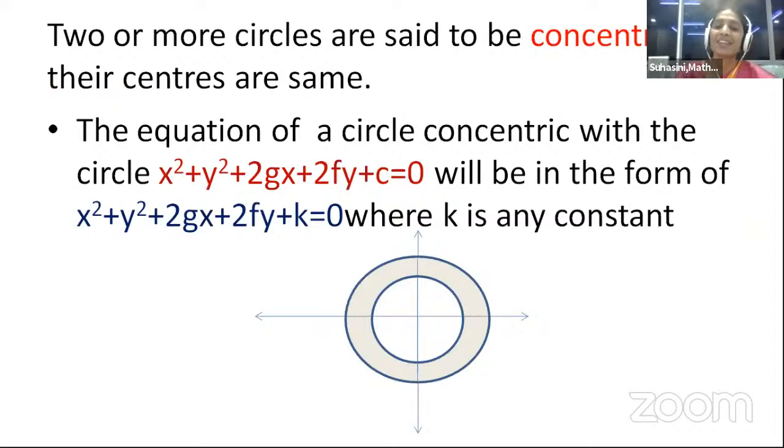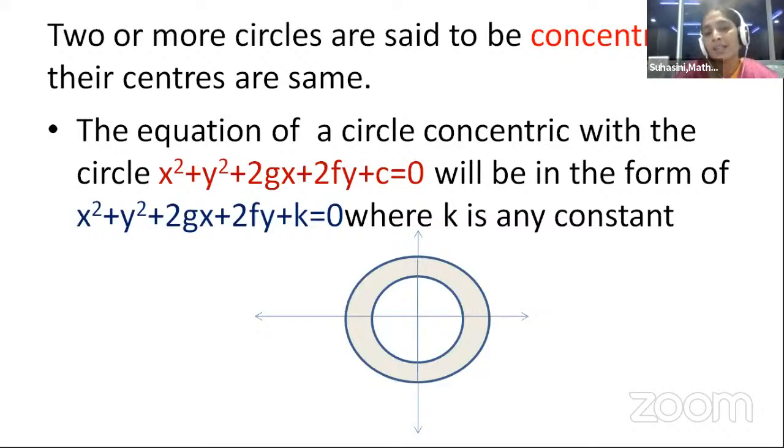And we have concentric circles. Children, when you throw a pebble or a stone, anything, the ripples form. And in which shape do the ripples form? Concentric circles. What are concentric circles? Two or more circles are said to be concentric if their centers are same.